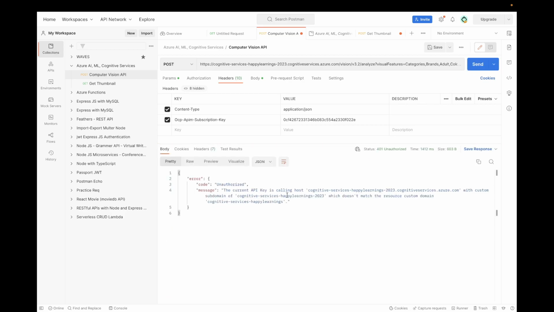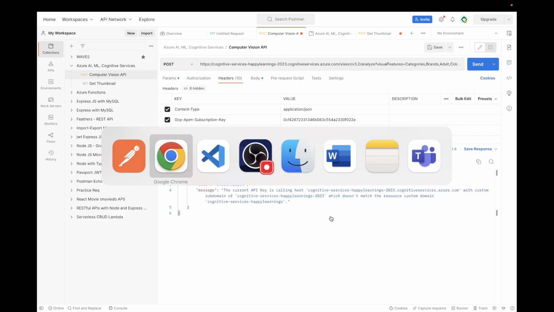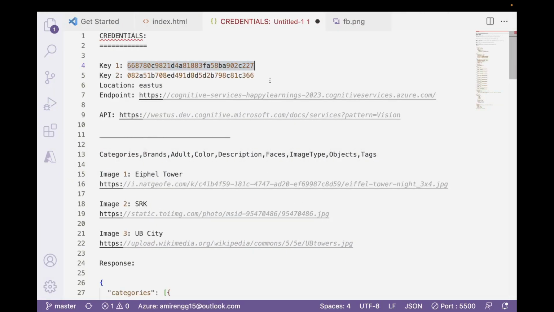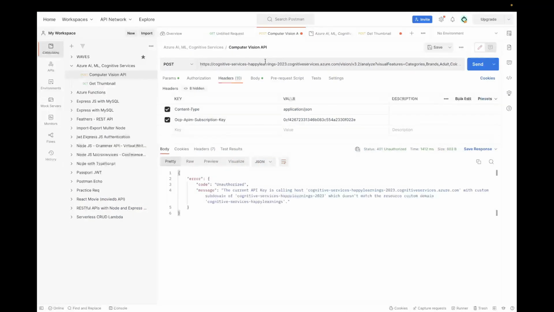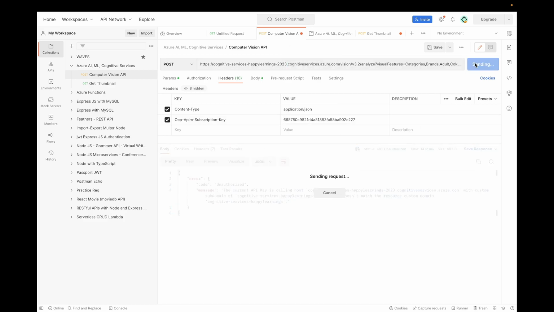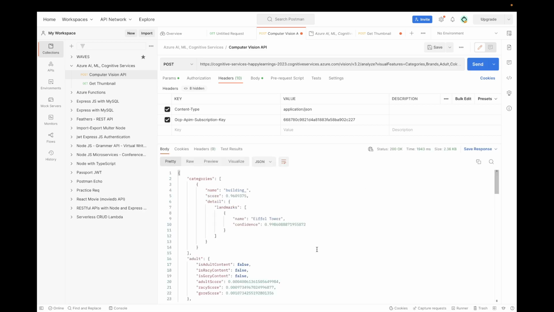The current API call shows the custom domain does not match. Yeah, it doesn't match because we have changed the API name from the previous one to 2023. So we need to change the key as well. We are going here and replacing the key, and we get it.